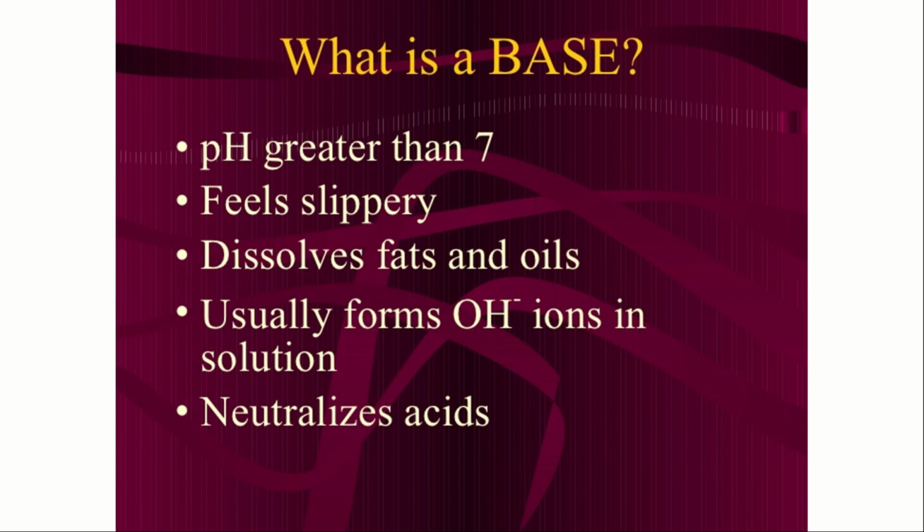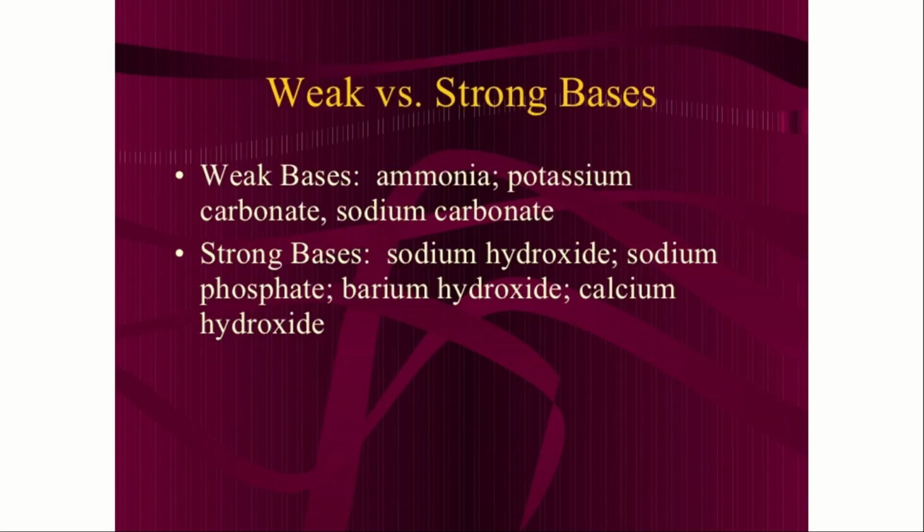Next, we have to know in detail what a base is. First, I said all those substances which have a pH less than 7 are said to be acidic. So, those substances which have a pH value greater than 7 are said to be bases. It is quite slippery in nature. It dissolves fats and oils. It usually forms OH minus ions in solution and neutralizes acids. Acid neutralizes base, whereas base neutralizes acid.